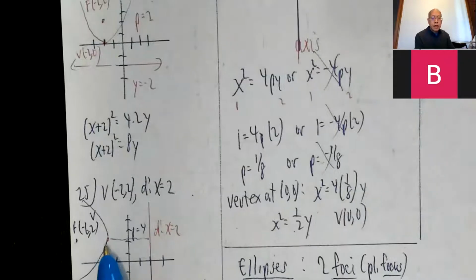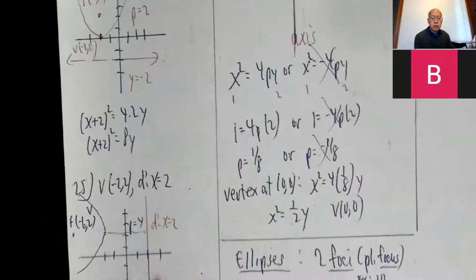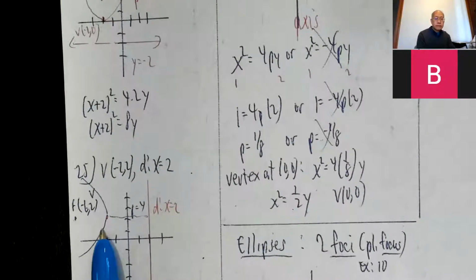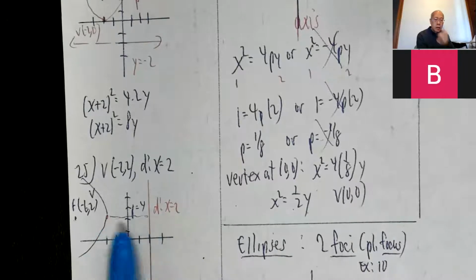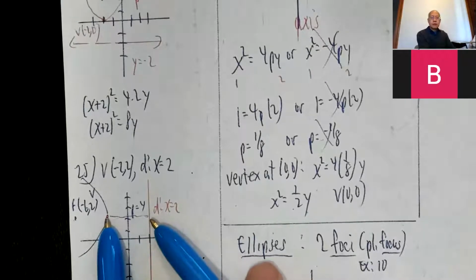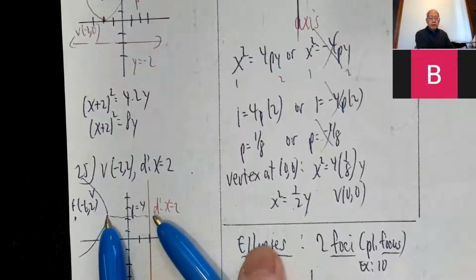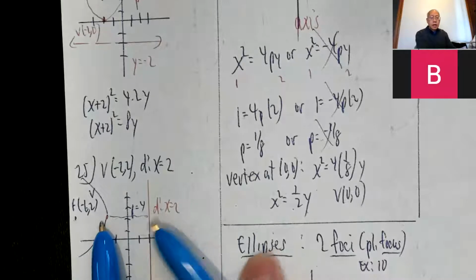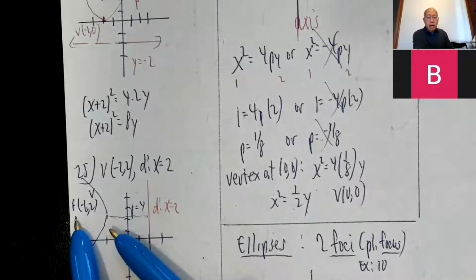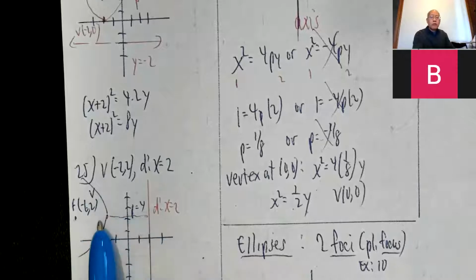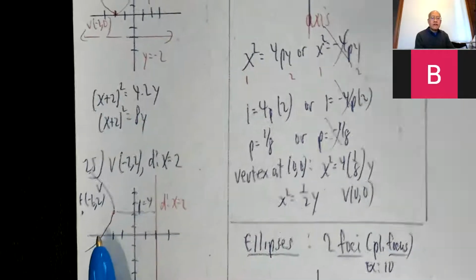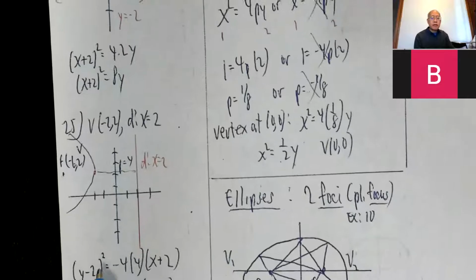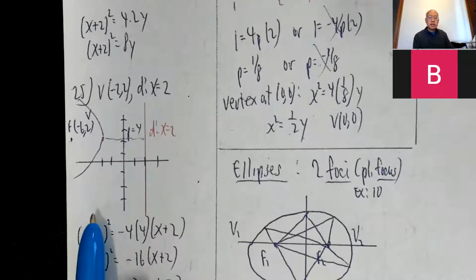Okay, 25, the vertex is negative 2, 2. And the directrix is x equals 2. So focus is here. Vertex, directrix, that means the p is 4. So if I go 4 units the other way, that's the focus, negative 6, 2. And now that I know the focus is always on the inside of the parabola, the curving has to go like this. So it's opening to the left. Opening to the left means y squared equals negative 4px if there were no translation. Again, translation means to move.